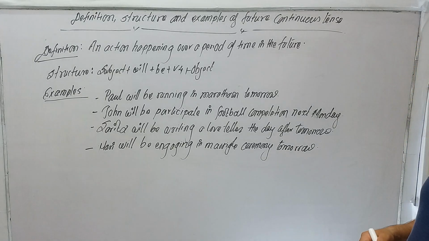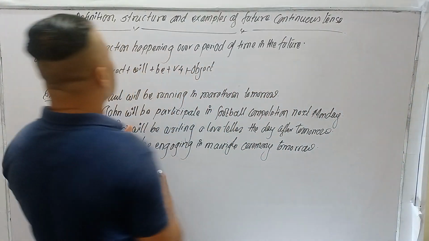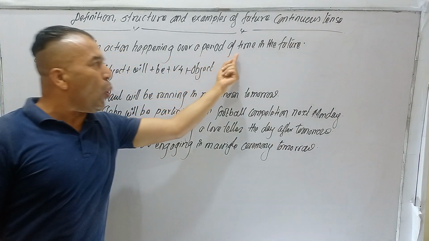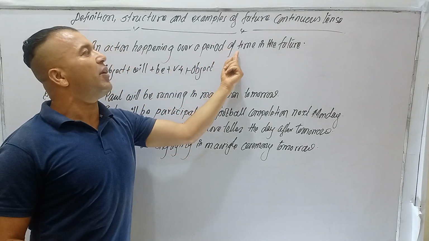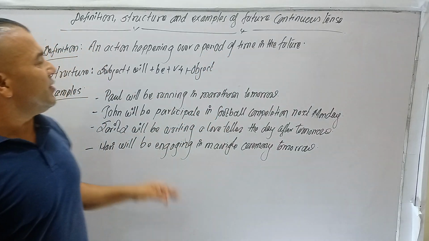These are the examples of future continuous tense. So future continuous tense is an action happening over a period of time in the future. Understand?